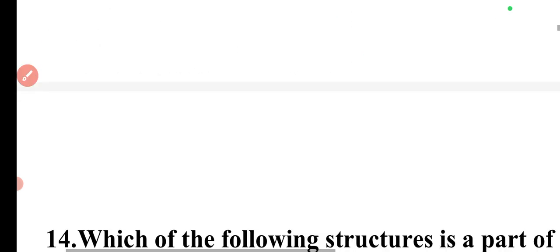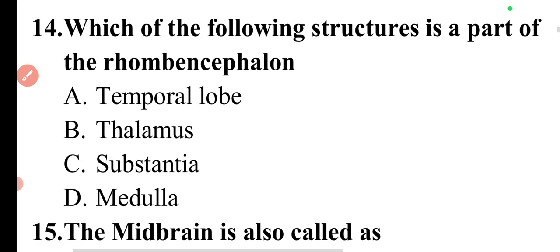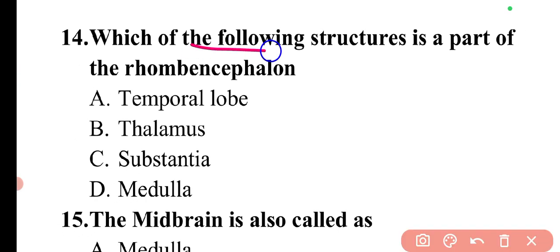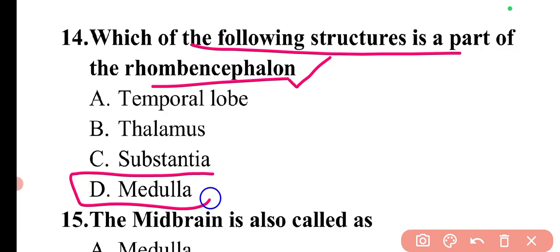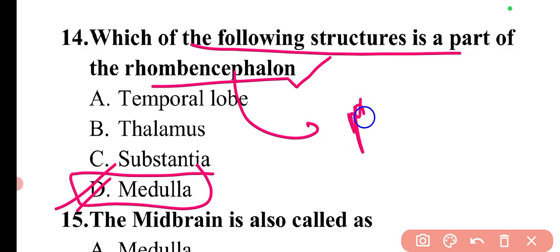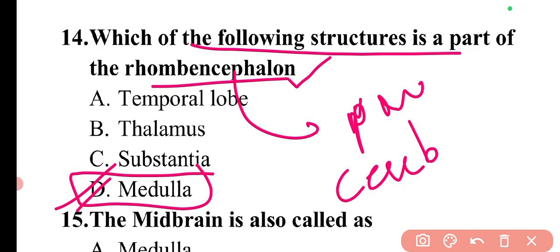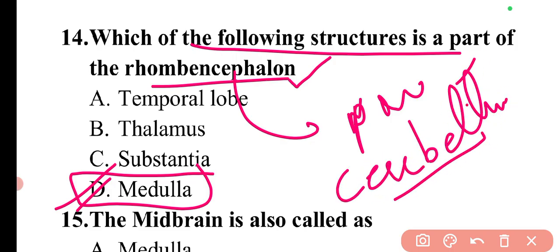Then coming to the next question. Which of the following structures is a part of rhombencephalon? The structure which is a part of rhombencephalon is medulla. What is rhombencephalon? Rhombencephalon is basically the hindbrain, which includes medulla, pons, and cerebellum. So these are the different parts included in the rhombencephalon.